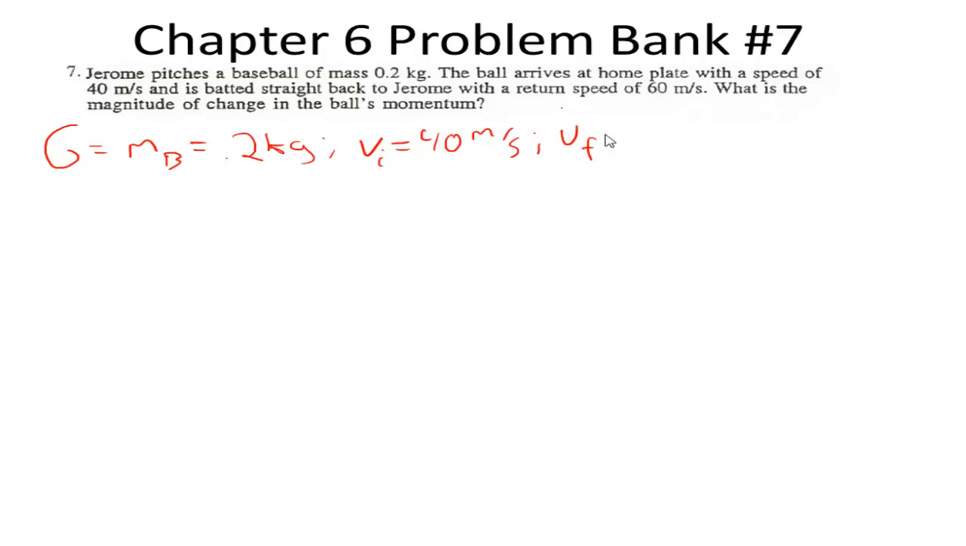So V sub F is equal to a negative 60 meters per second, because we have a pitcher and a batter moving this ball in opposite directions. What is the magnitude of change in the ball's momentum? So our unknown is our change in momentum.